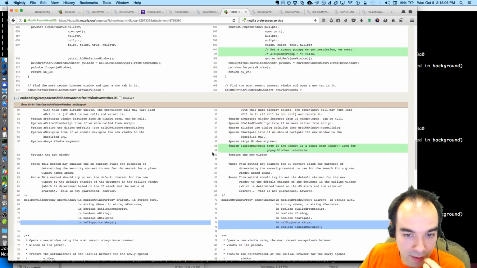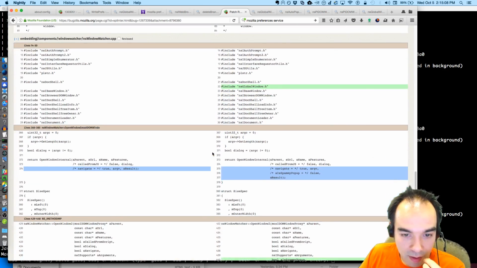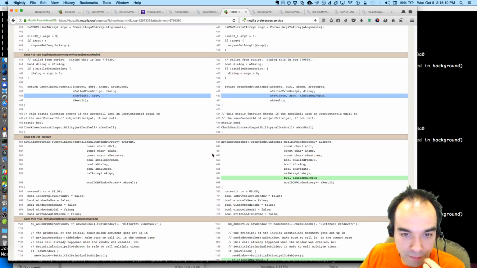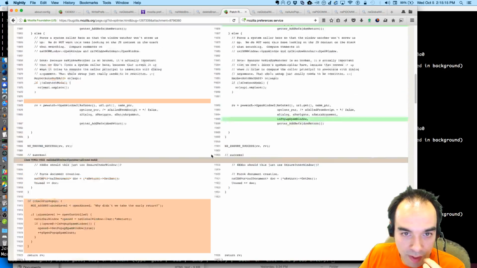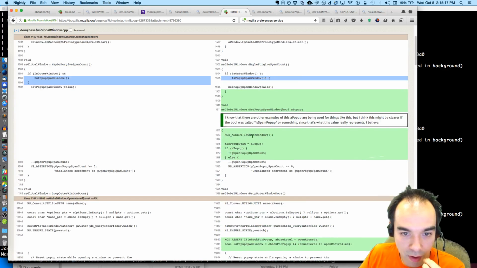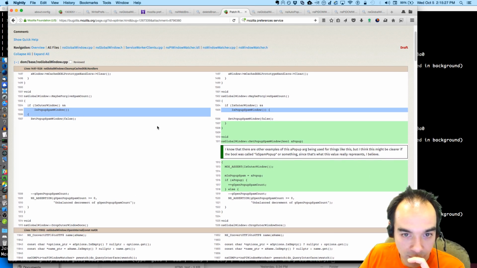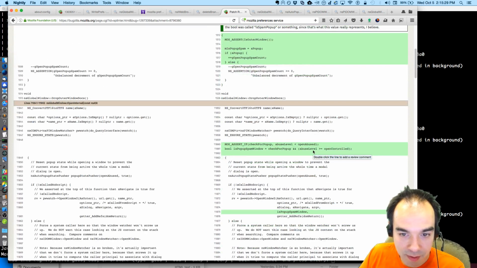Now instead, we've exposed this function for the outer window, which we assert we are the outer window. Then we say we are the pop-up spam. If so, we increase, otherwise decrease. Okay, that makes sense to me.